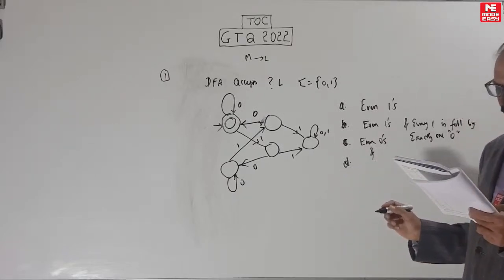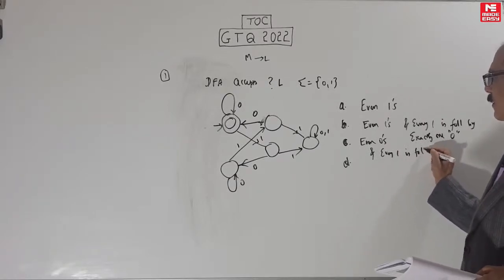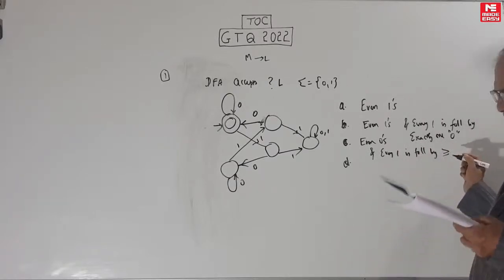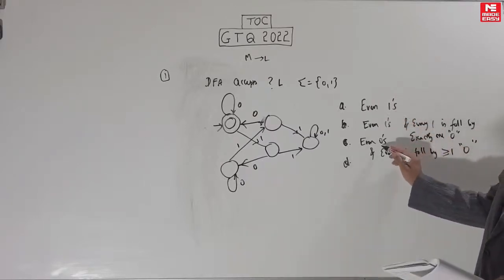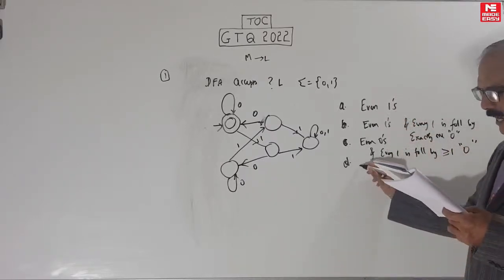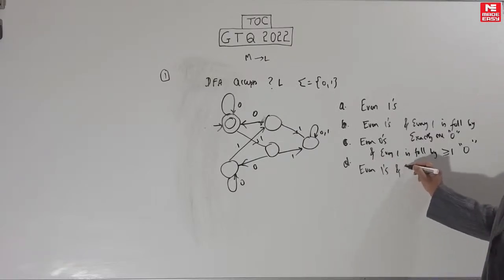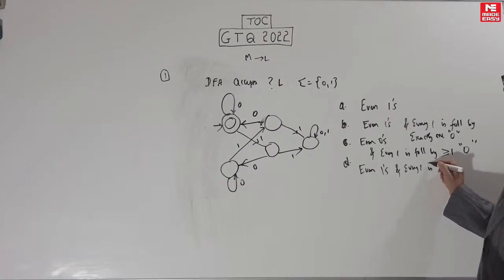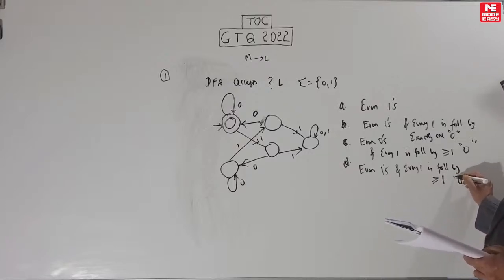and every one is followed by at least 1 zero. This is exactly 1 zero, this is at least 1 zero. This is even number of ones, this is even number of zeros. The last is even number of ones and every one is followed by at least 1 zero.